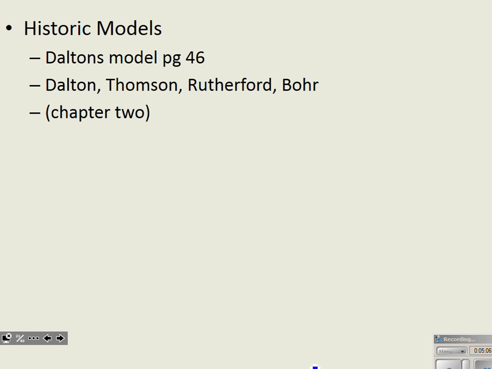Thomson had this plum pudding model. There's a great picture of it in your book on page 54, a representation of that model, where you'd have this positive goop with electrons kind of scattered through. And then Rutherford wanted to prove that with his gold foil experiment and said, uh-oh, there's something in there. There's something dense and hard in the center of this atom, and he discovered the nucleus. He knew that it was positively charged because the particles that he was shooting at the gold foil, those alpha particles were deflected. He knew it was dense because sometimes those alpha particles actually hit something and bounced back at him.